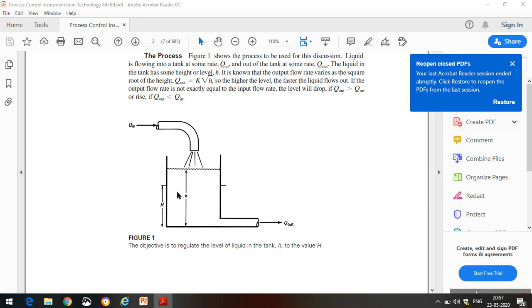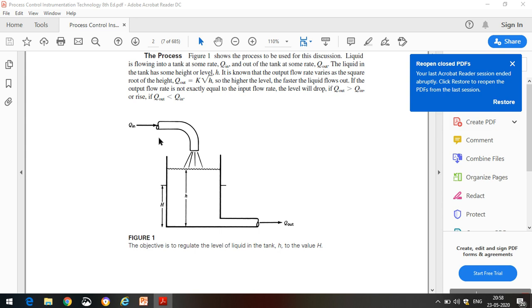So if you observe this, this is a process. What we are going to discuss actually is controlling. Controlling means to maintain any one of these variables at our desired value. This is nothing but process control or level control. If I want to maintain the level of this particular tank at my desired value, some capital H, then we have to use some methods and control it. That control is called level control. Or sometimes we may need to control the output flow rate or input flow rate. That is called flow control.